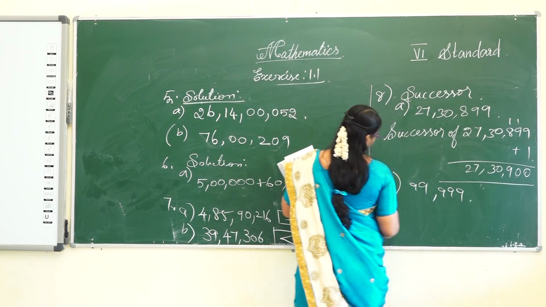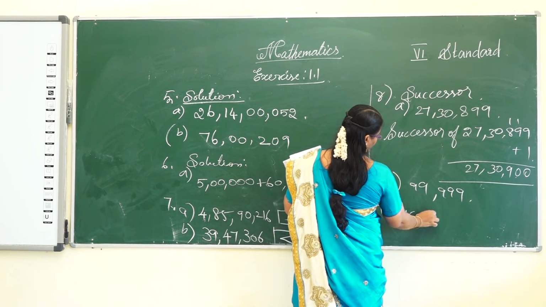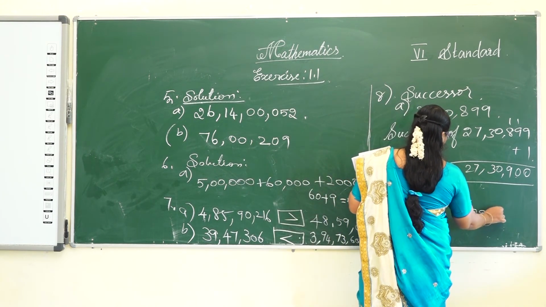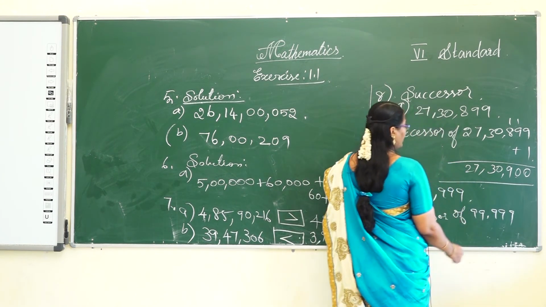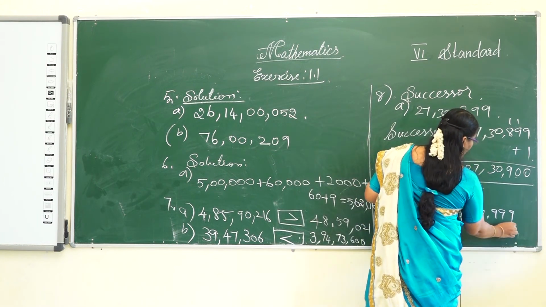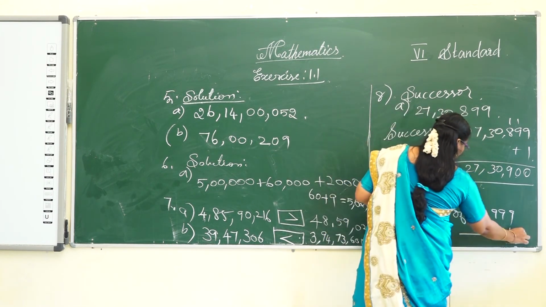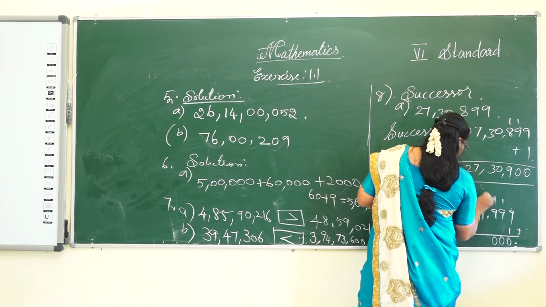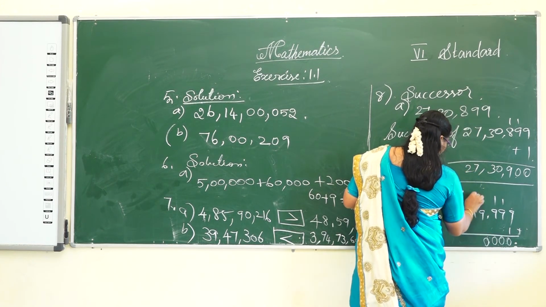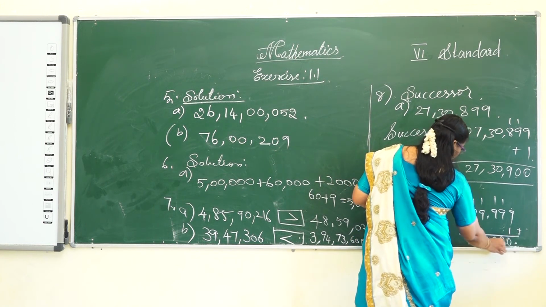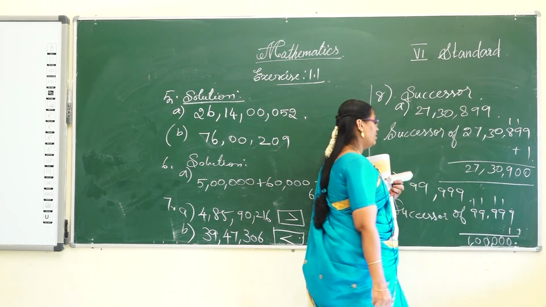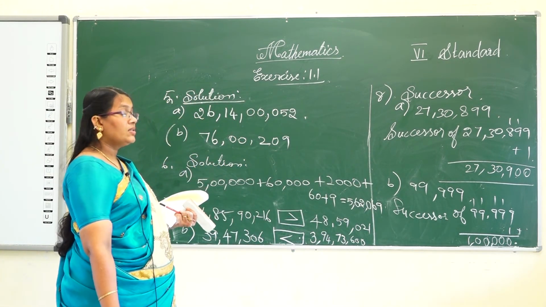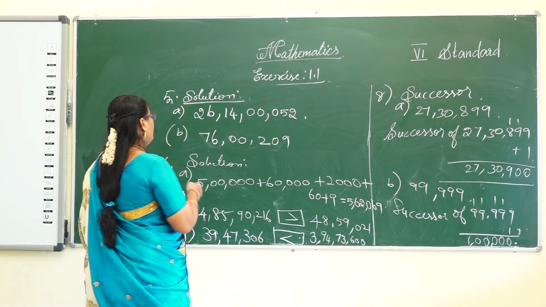Next, B. 99,999 is given. The successor of 99,999 is adding 1 to the given number. So 10, 0, 0, 0, 0, 0. The answer is 1 lakh. That is the successor of 99,999.